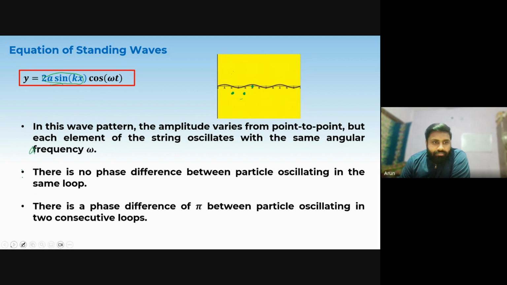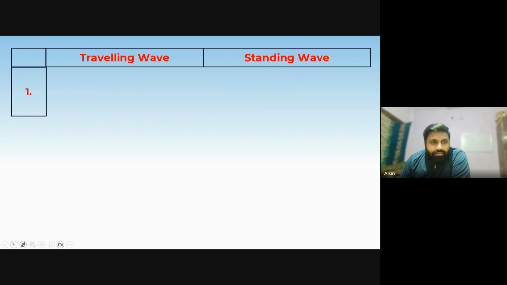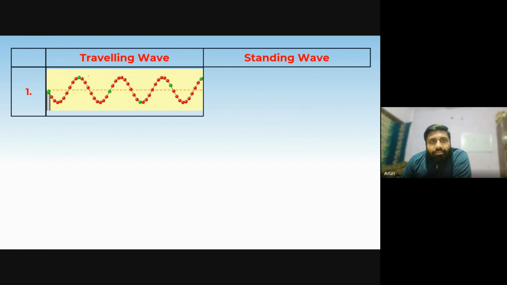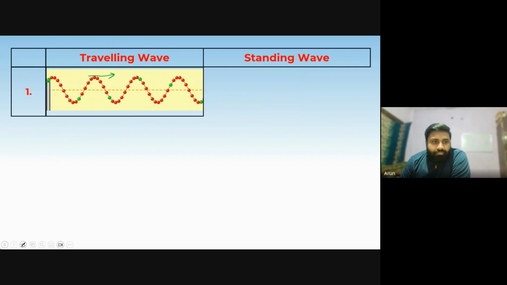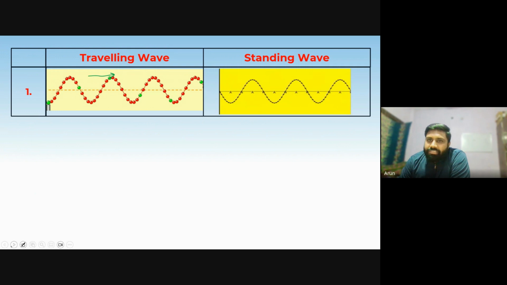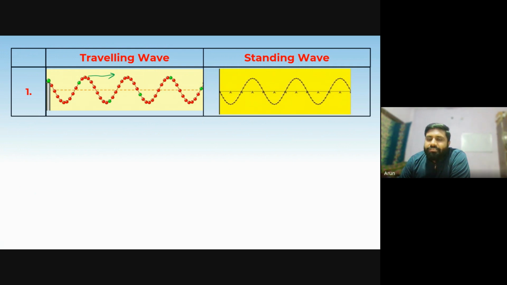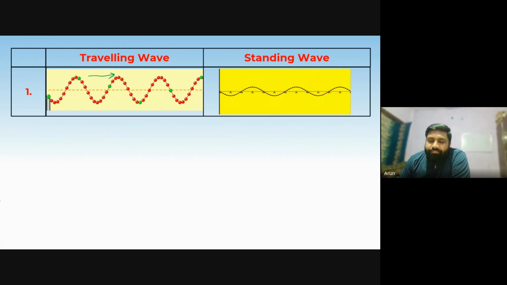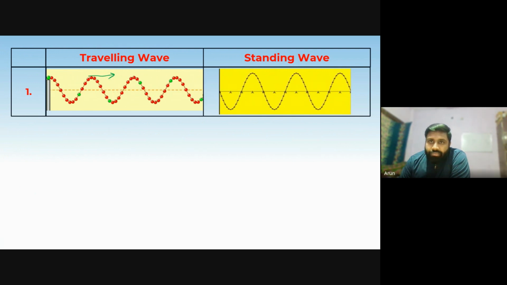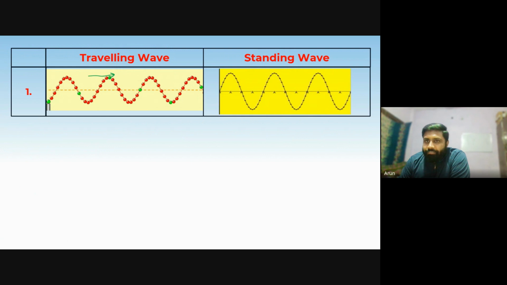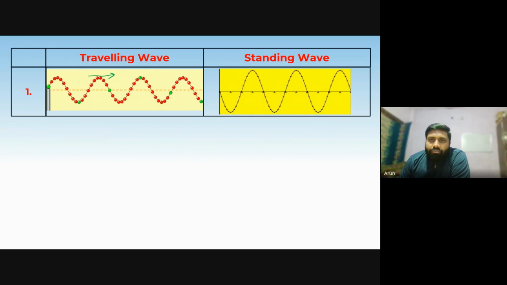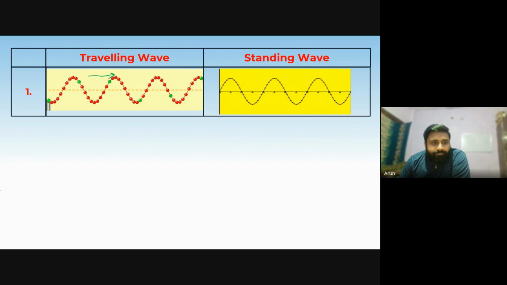Now, if I talk about the differences, this is the standing wave. Sorry, this is the traveling wave. You can easily see something traveling in this direction. But if you see this, there is nothing going somewhere or coming from somewhere. Obviously it seems like a wave because the amplitude here is changing with a frequency. So this is a standing wave.